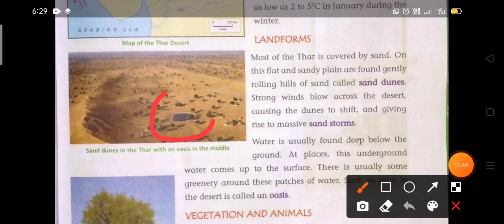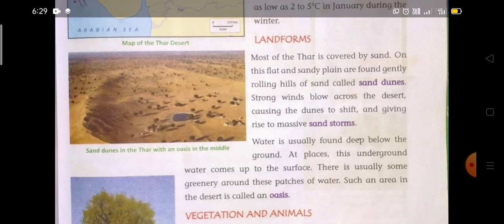Oasis means this. In the red circle, you can see a water source, a small pond of water which is found in different parts of the desert. This type of water source is called an oasis, and some important plants or trees are grown around this oasis.